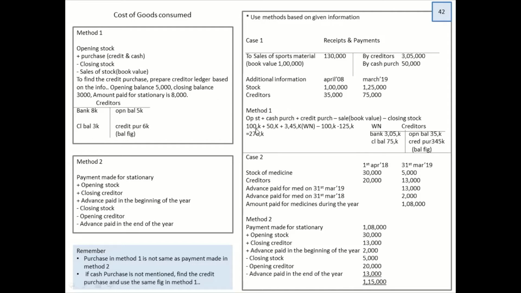So in method 1, first thing is you create a ledger called creditors. So I wrote the opening and closing. Creditors have been paid, I wrote it on the debit side. I got the credit purchase. Then opening stock plus purchases. Purchase is what? This credit purchase plus there is a 50,000 here.